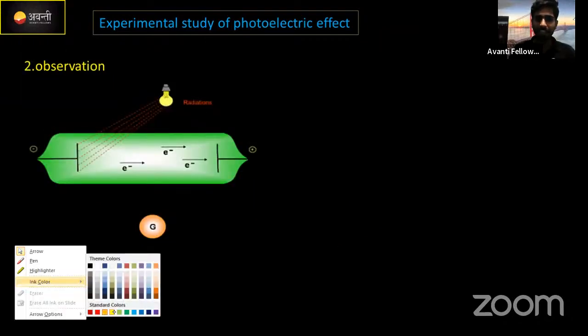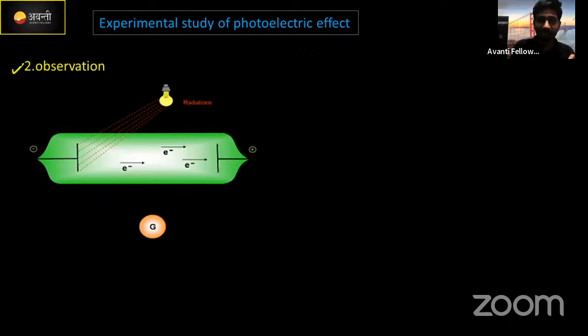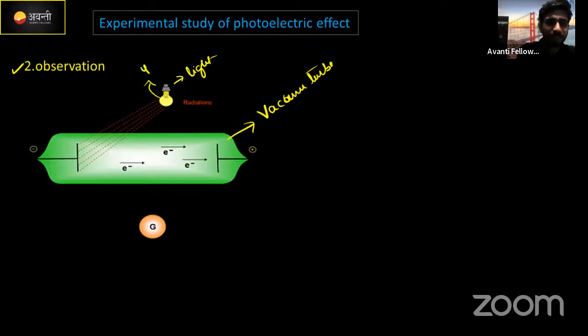The next topic is the second observation of the photoelectric effect, made by the same Hallwachs and Lenard. They took one vacuum tube. This green-colored thing is what we call a vacuum tube. This is a light, a yellow light. Now we are going to take this as a yellow color light. It changed from violet to yellow.